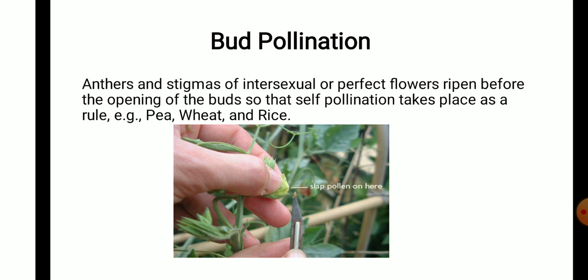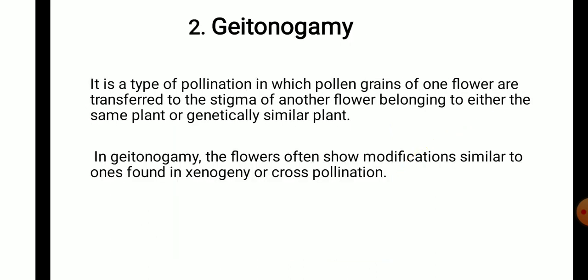Third is bud pollination. Bud pollination means pollination occurs at bud condition, means when flowers are young but their reproductive parts mature earlier, means anther and stigma of perfect flowers ripen before the opening of buds. Then there is only the possibility of self-pollination. So common examples are pea, beet, rice, etc.